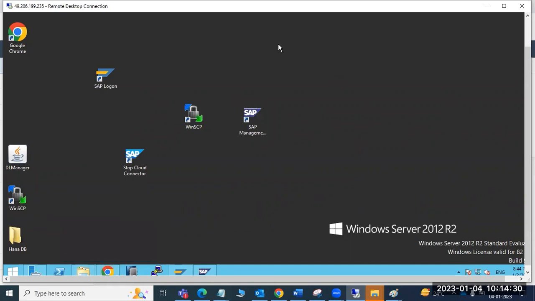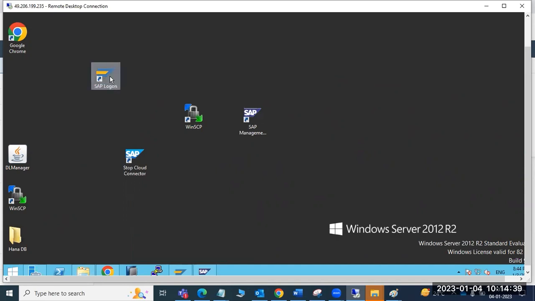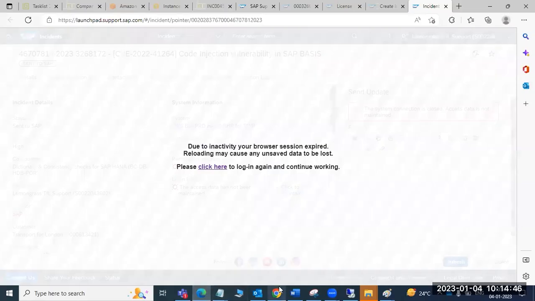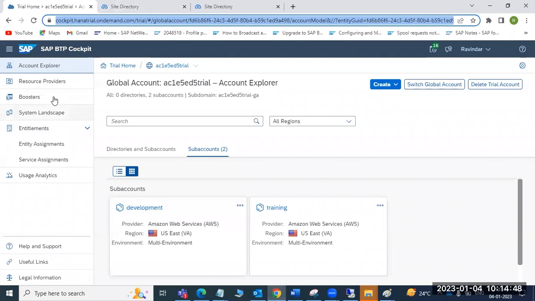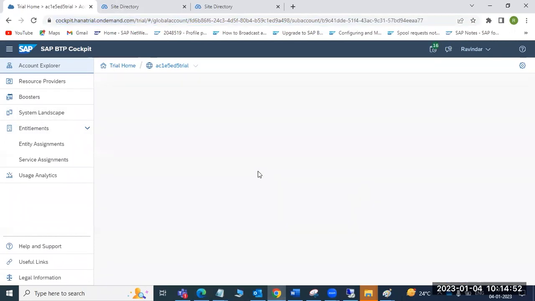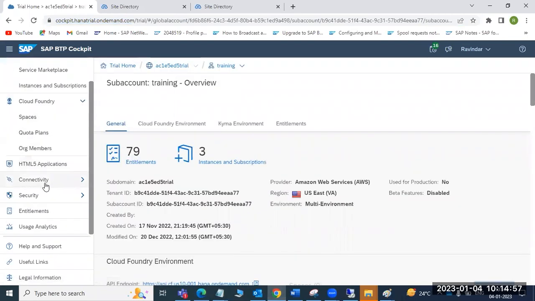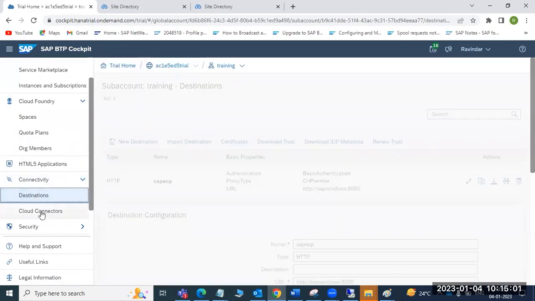We can also install it on our local machine. Yeah, but that should talk to our backend ECC, any one of the SAP systems, right? So if you already have systems available, then you can use them. Not a problem.